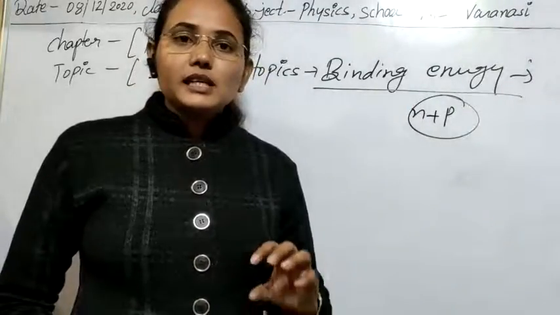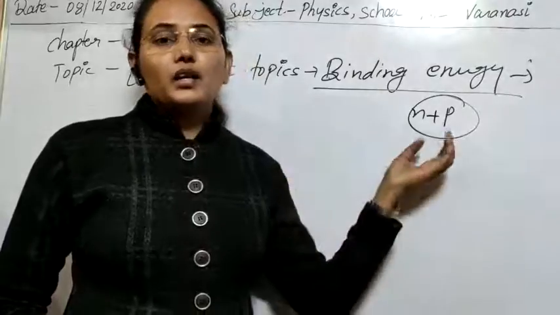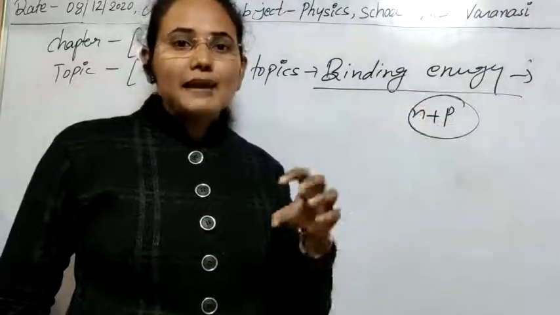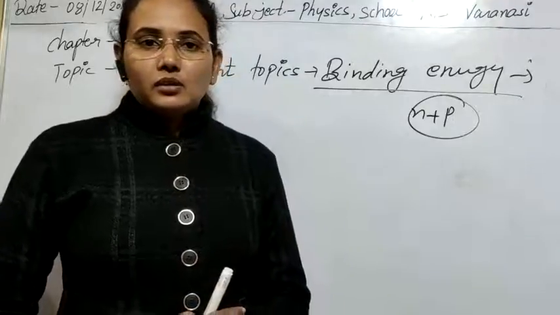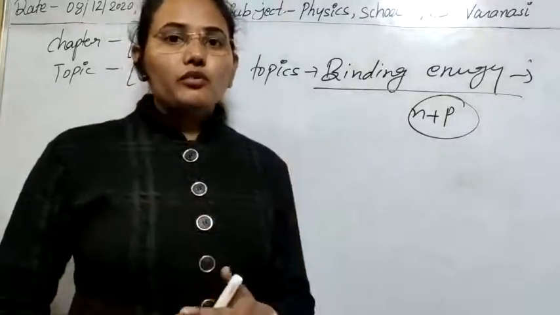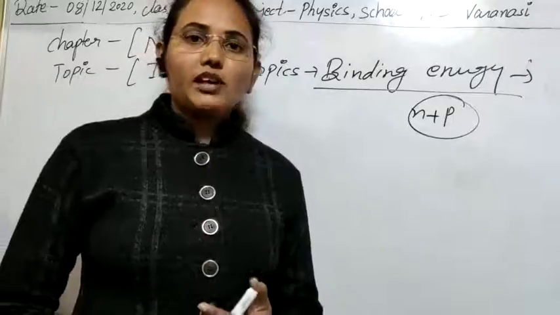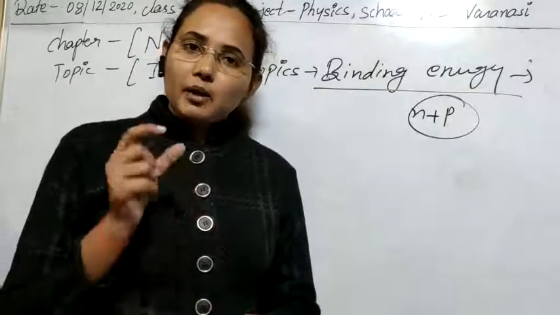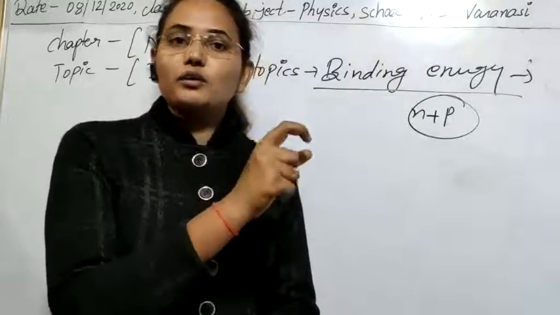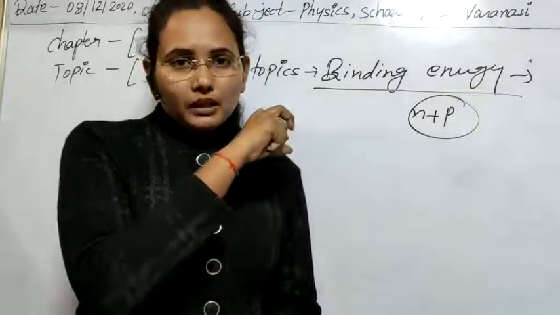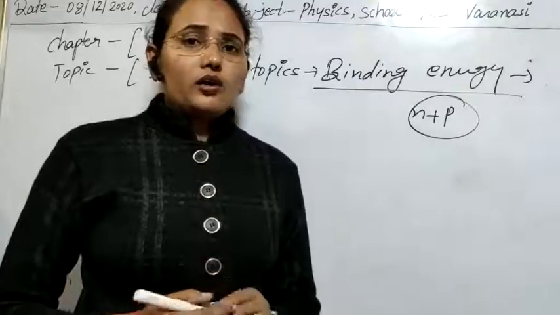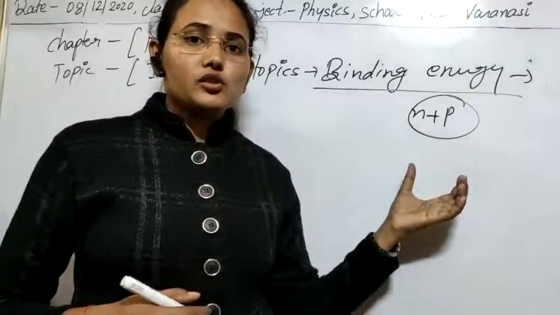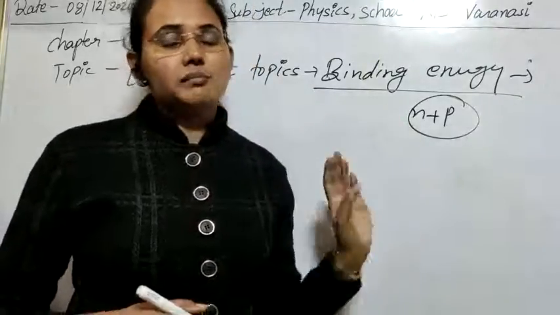The energy required to provide a nucleon so that it can escape from the nucleus is known as its binding energy. Clear? If we want to remove one nucleon from the nucleus, we have to add some energy, and the amount of energy needed for it to escape from the nucleus, overcoming the strong nuclear force, is known as its binding energy.